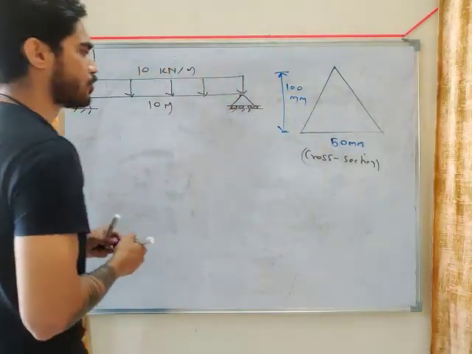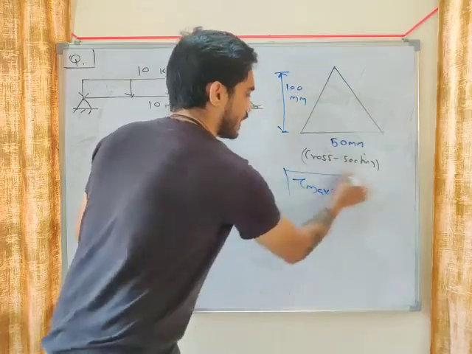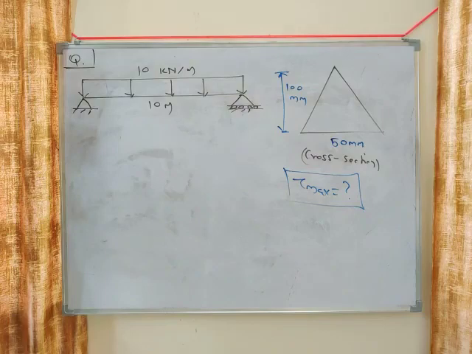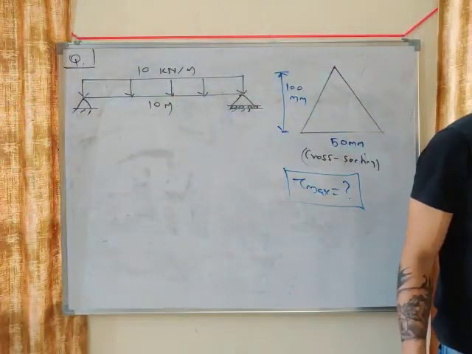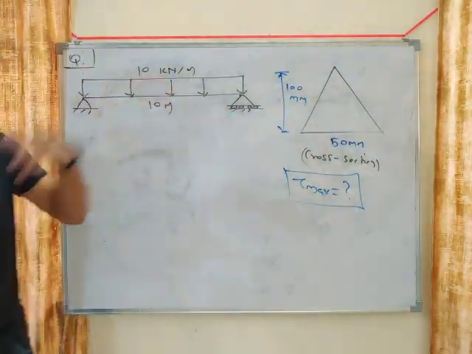Okay, and you have to calculate tau maximum. This is the beam, this is the cross section. Calculate tau maximum. Tell me what will be the tau maximum. Let's see if you make the mistake or not. I told you most of the students make this mistake.